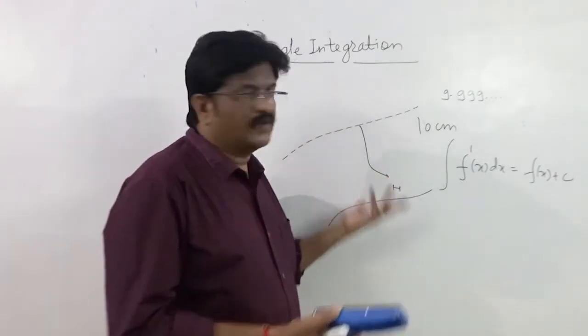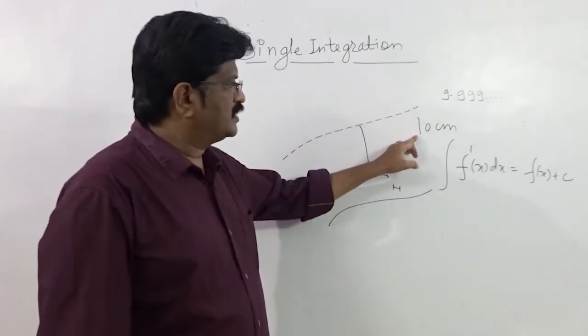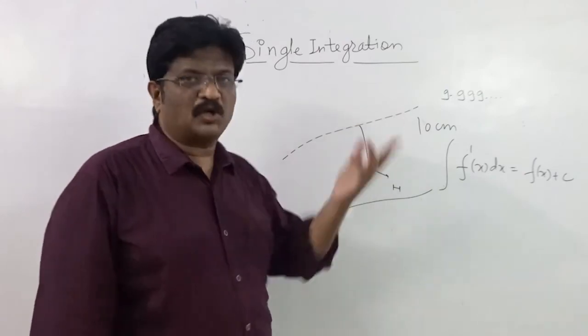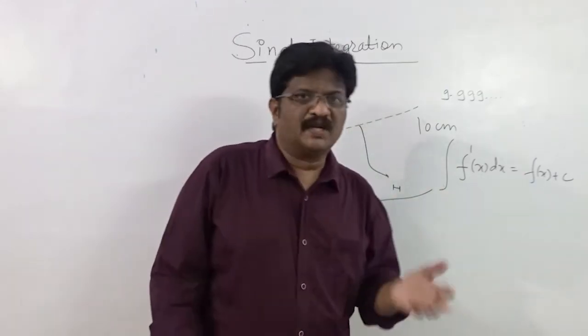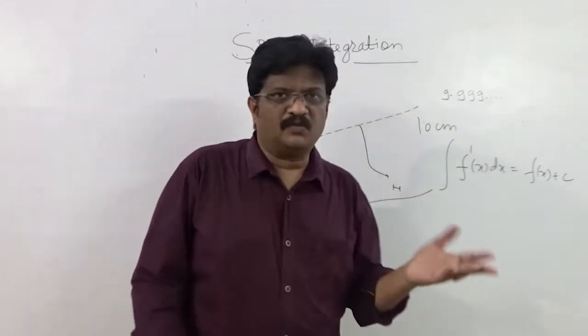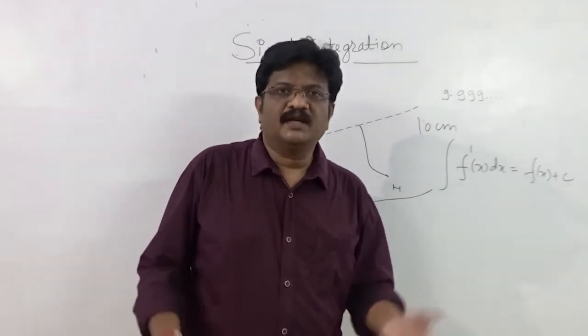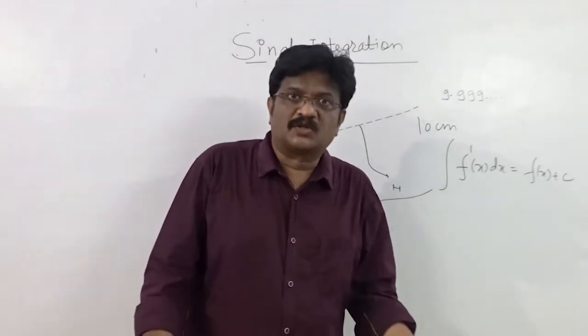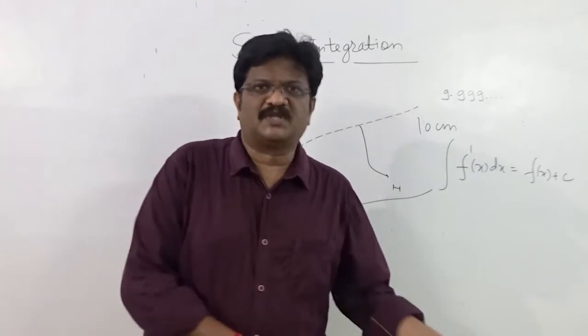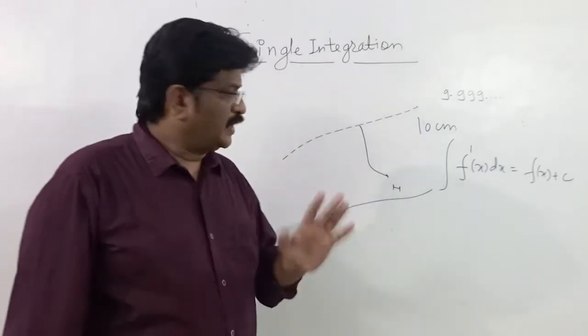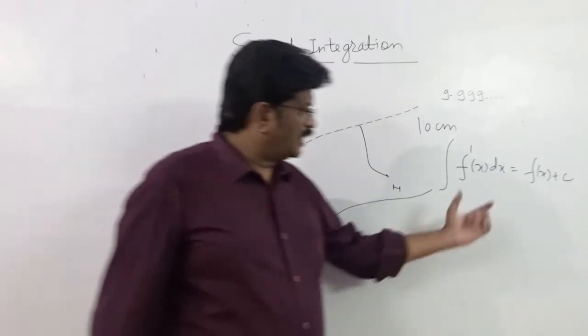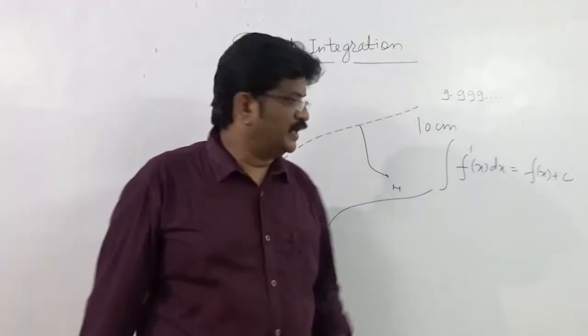So practically this is very correct. Initial length was 10 centimeter and the new length is never going to be 10 centimeter. It is going to be less than 10 centimeter. For example, 9.999, it can be 9.8, 9.7, 8 also. If efficiency is very poor, it can be 7 also. And that's why, if you see this mathematical expression, it is very clear from that.